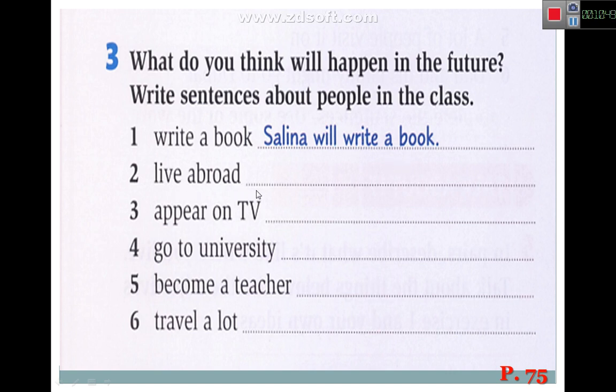Then live abroad. Abroad means when you go to a country and study there. It's live abroad, it means the other country. So who will live abroad? Burwa will live abroad. Maybe he will travel and study there. Then appear on TV.